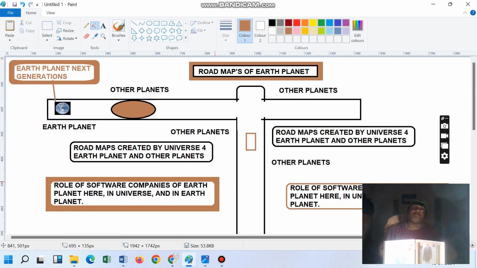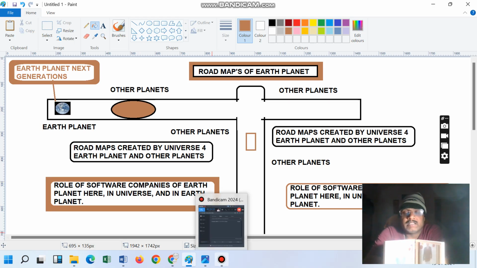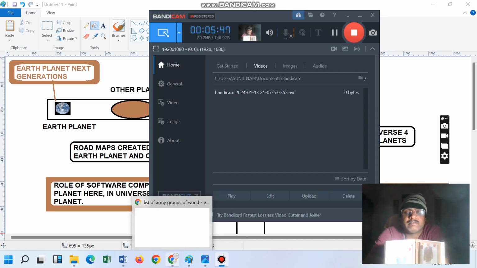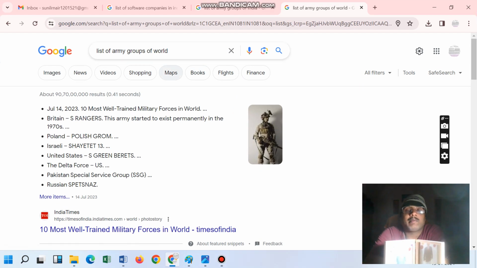For that, I have taken one 5 crore example: 5 crore people, a new caste created, which I have already taken as an example. So just see up to what level things are connected. One of the persons told that this is okay, we got it. Now we will go to the army group.